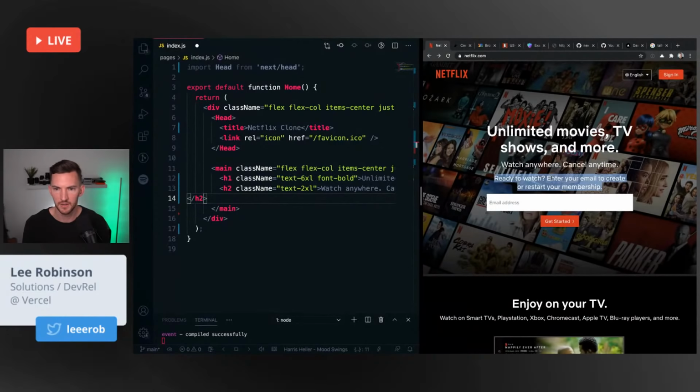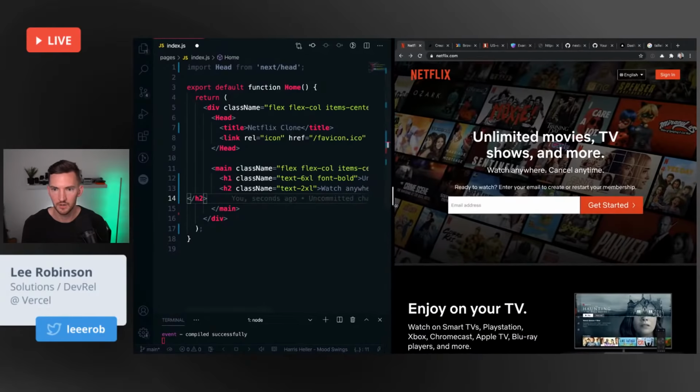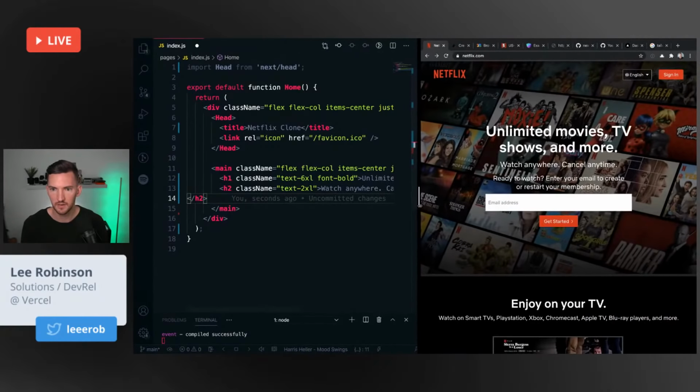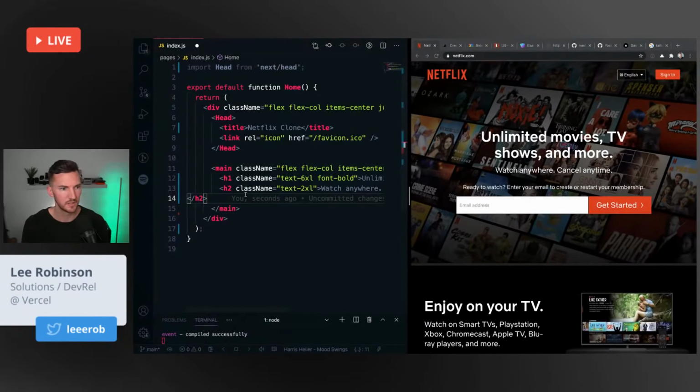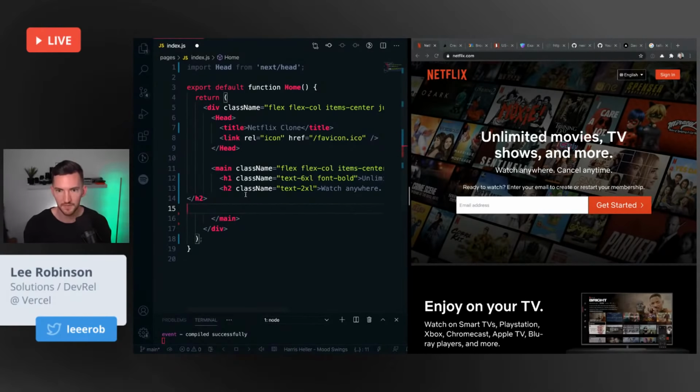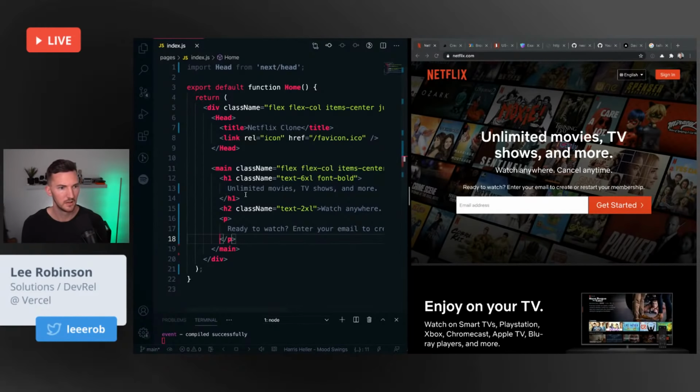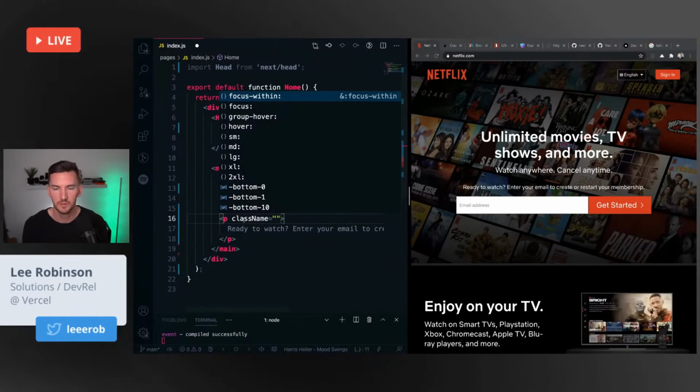And then this is, I can't tell if that's on the same line. Oh, no. That's on a different line. So let's do, I don't know. We'll just do a P tag for that. I don't think we want it to be a heading. And then on this P tag, let's do, I don't know. We might not even need, I can't tell if that text needs to be bigger or not.